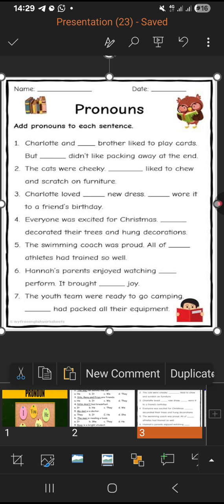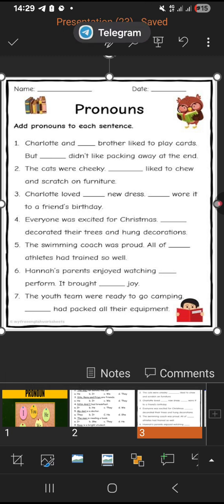Hannah's parents enjoyed watching Dash perform. It brought Dash joy. Hannah is a female. So, Hannah's parents enjoyed watching her perform. It brought them joy. Okay, parents have a gender, but parents are plural. So them will be the plural form.